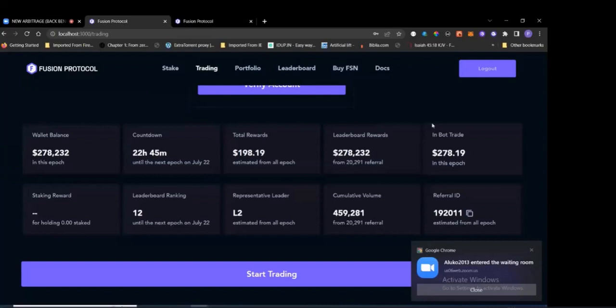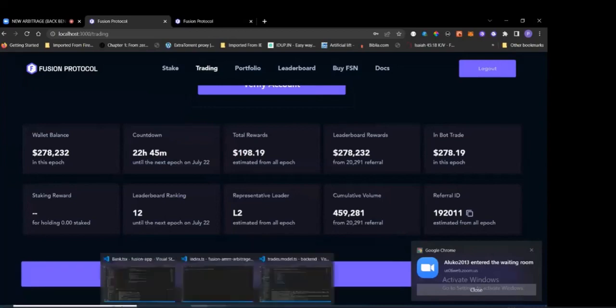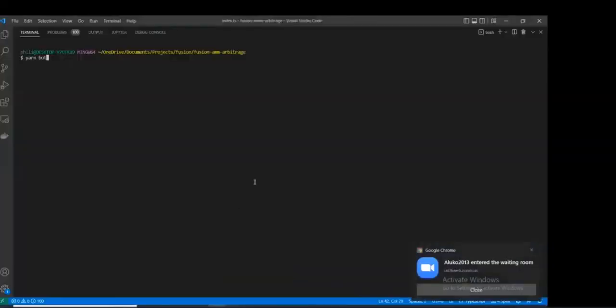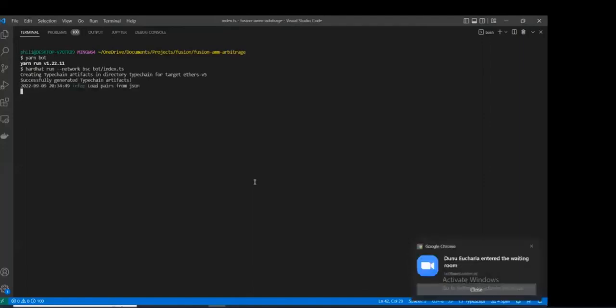What we're going to do right now is we're going to show you the back end and how it works, right? We're going to show you. So once you click the start trading, we're going to run the scenario for you. And this scenario is based off of the real live markets, right? So this is just the back end. It's going to be a couple of codes, right? Some may understand, some may not understand, but it's just a couple of codes right there.